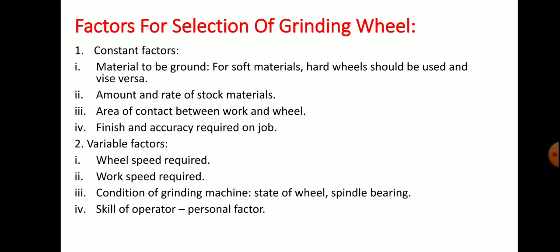In variable factors, we have wheel speed required, work speed required, condition of grinding machine, that is state of wheel and spindle bearing. The next one is skill of operator, or it is known as the personal factor.